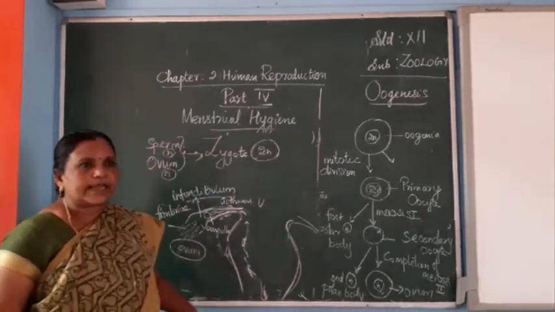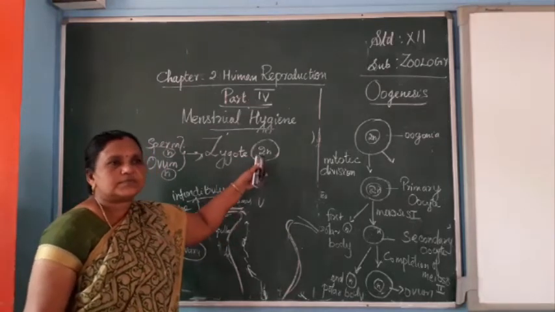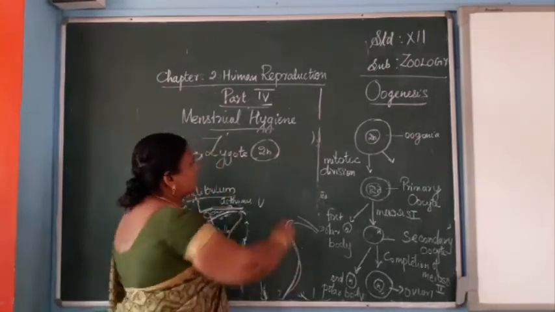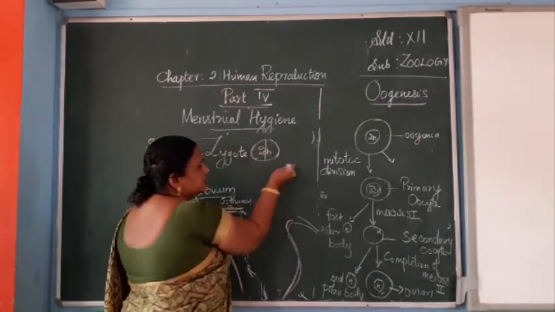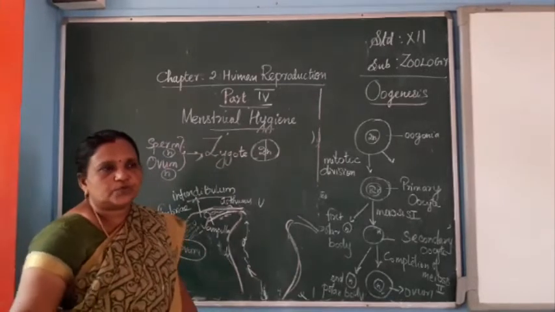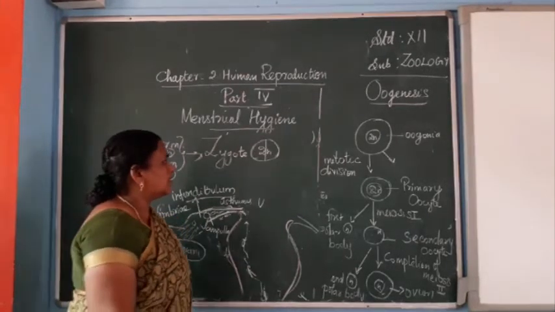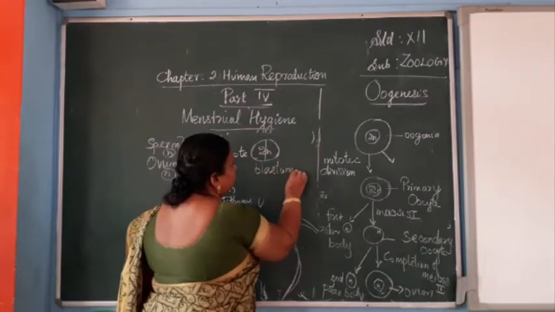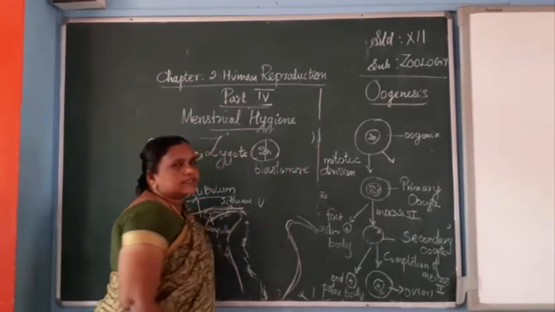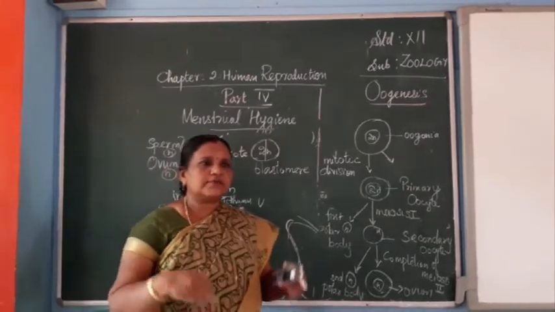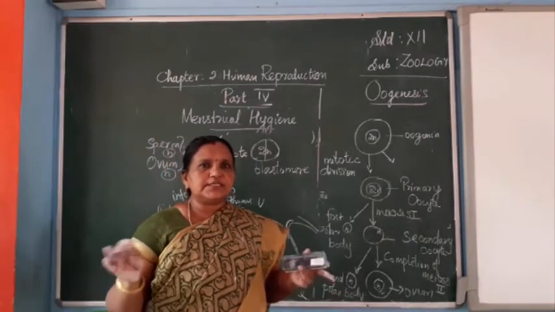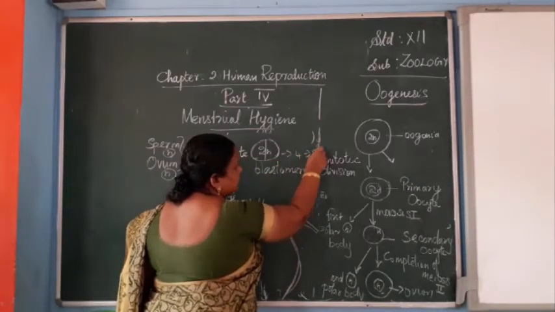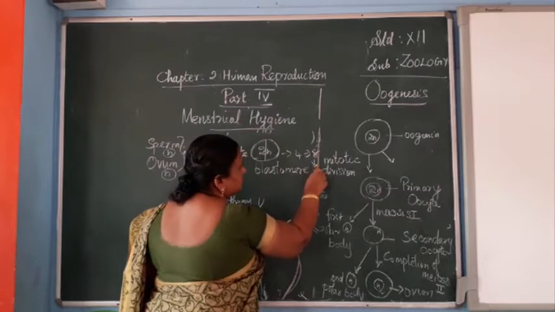Now rapid, multiple somatic divisions happen in this 2N zygote. When it divides into two equal daughter cells, this stage is called the blastomere. The blastomere again undergoes several divisions: 2 into 4, then 4 into 8, 8 into 16.